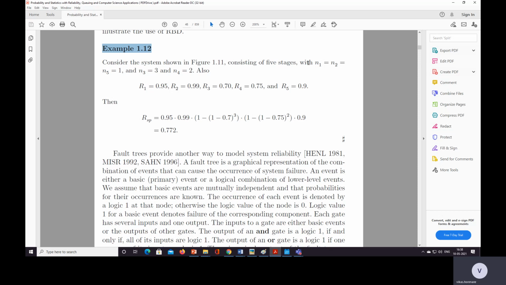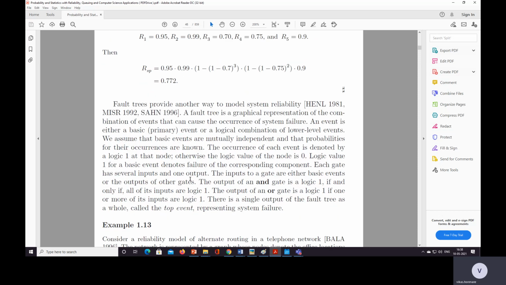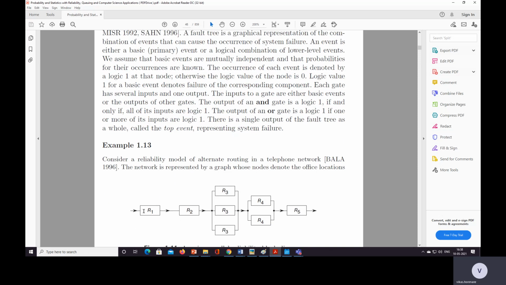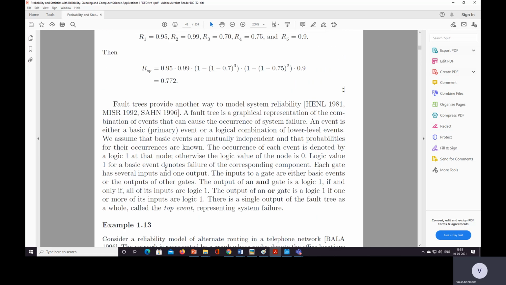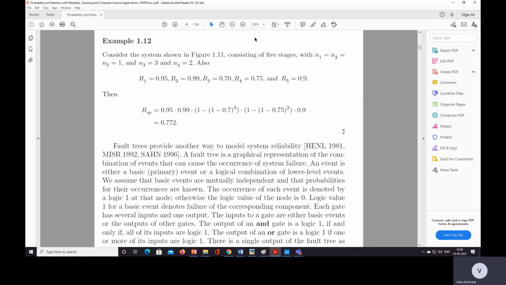Consisting of 5 stages, N1 is equal to N2 is equal to N5, so for N1, N2, N5 only one component is there. R1, R2, R5, one component each.